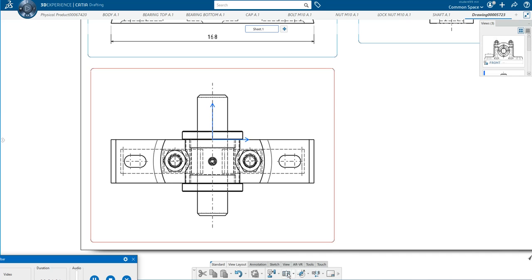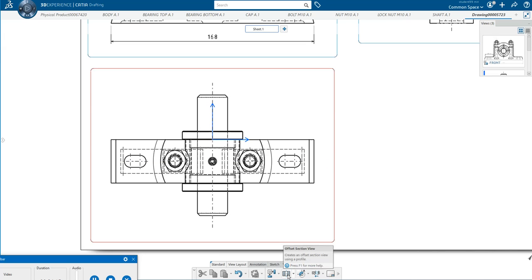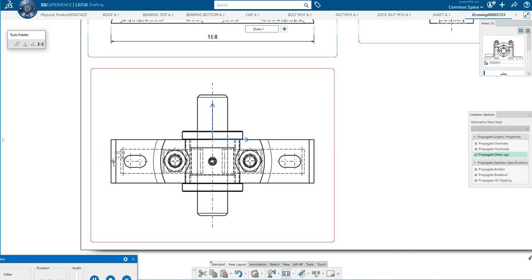Next, let us draw the sectional view. For that, I will pass a section plane in the top view. Now in this, I should make sure that the top view is active. So I'll just pass the section plane. To pass the section plane, you just click here, that is offset section view. Then you select this half of this, pass the plane exactly at the center.